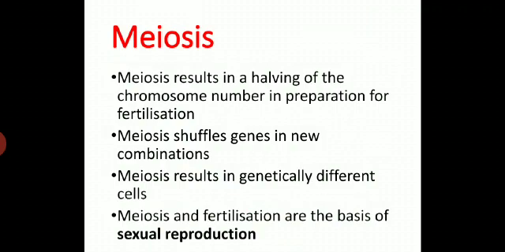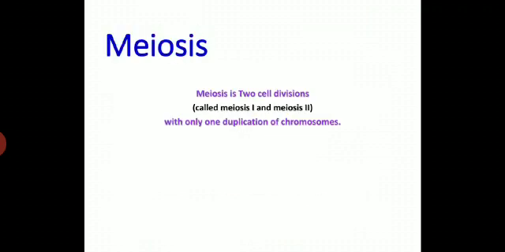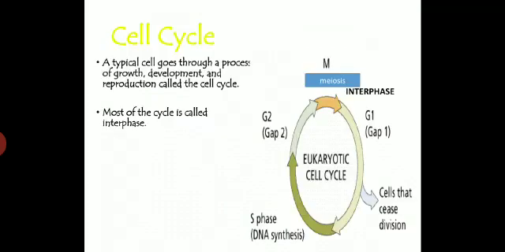So meiosis and fertilization are the basis of sexual reproduction. Without meiosis and fertilization, there is no sexual reproduction. So meiosis is a very important step in the process of sexual reproduction. Now, how does meiosis take place? Meiosis is two cell divisions called meiosis first and meiosis second.